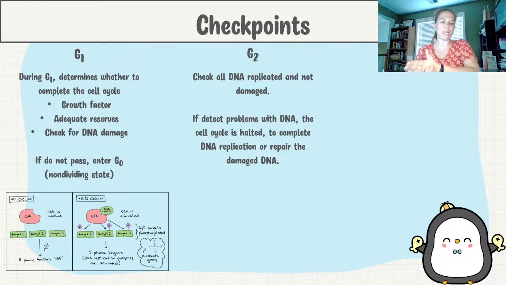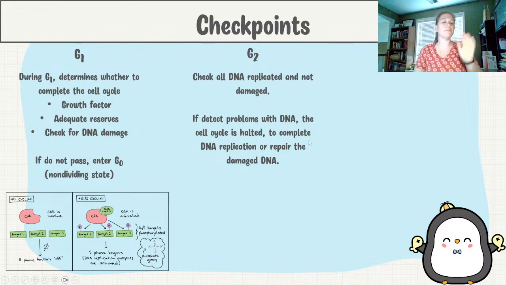So our G2 checkpoint is making sure: was there any damage made to the DNA while it replicated? Did it completely replicate? Because I need there to be 2 copies of every single piece of DNA so that when I go through mitosis, each cell will have an identical copy of the DNA. So I need there to be that step that says, hey, DNA is good. Hey, I've replicated all that DNA.